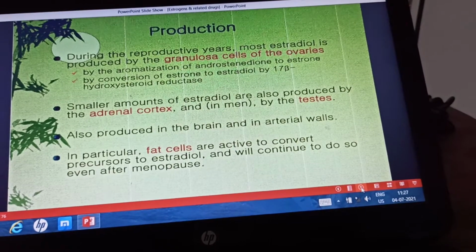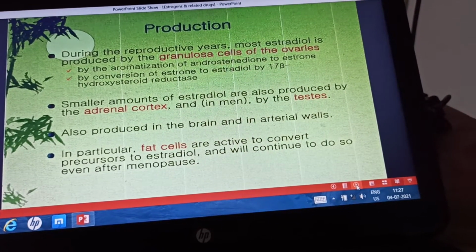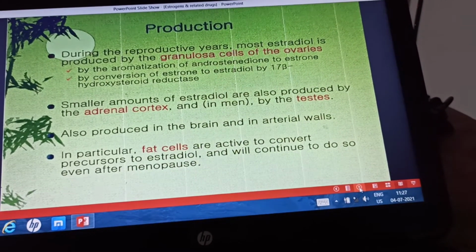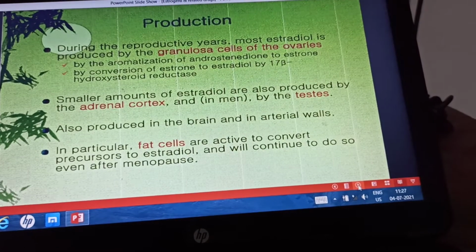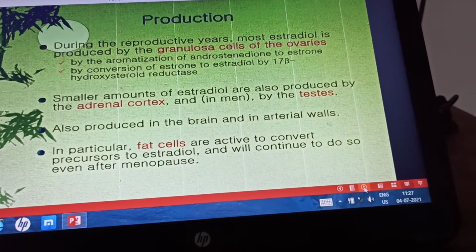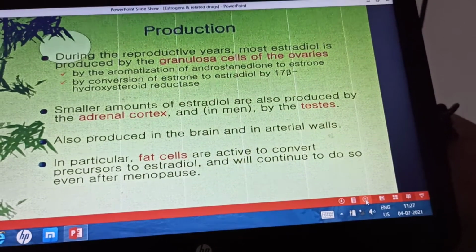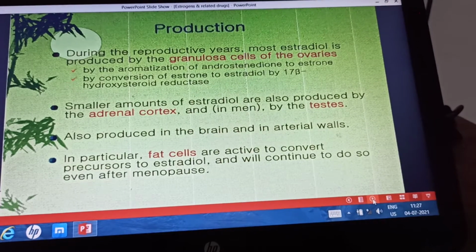So all these aromatization reactions take place under the influence of FSH, that is the follicle stimulating hormone, which stimulates the granulosa cells to synthesize the estrogens. In men, small amounts of estrogens are synthesized by the adrenal cortex and also in the testes.